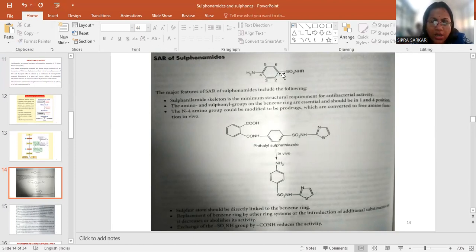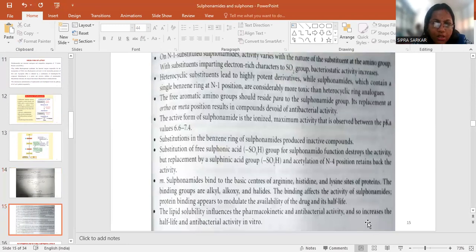If the ring is substituted, the activity is abolished. Exchanging the SO2NH2 group for CONH2, that is, replacing the sulfonamide group with an amide group, reduces the activity. There are different substitutions. Substitution of the benzene ring and sulfonamide produces an inactive compound. If N1 is substituted, the sulfonamide activity varies with the nature of the substitution of the amino group.